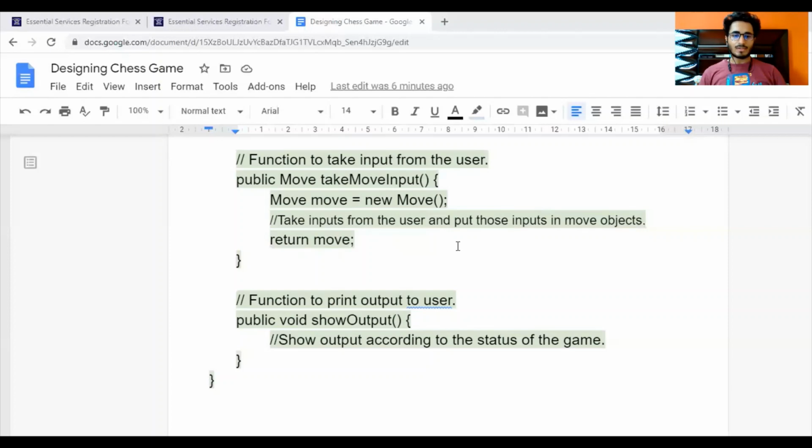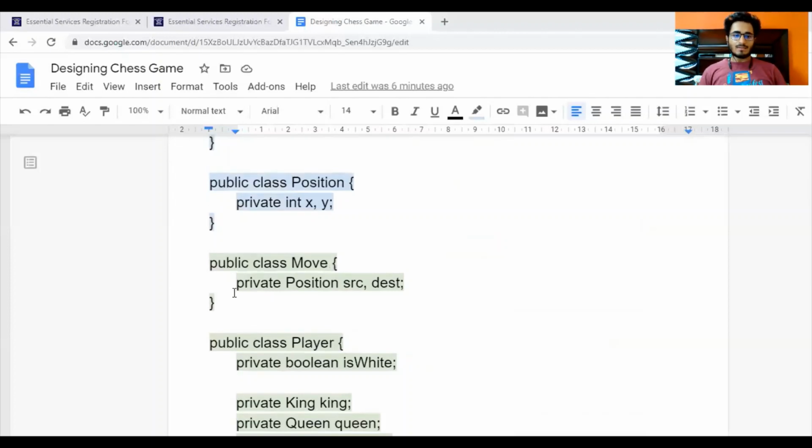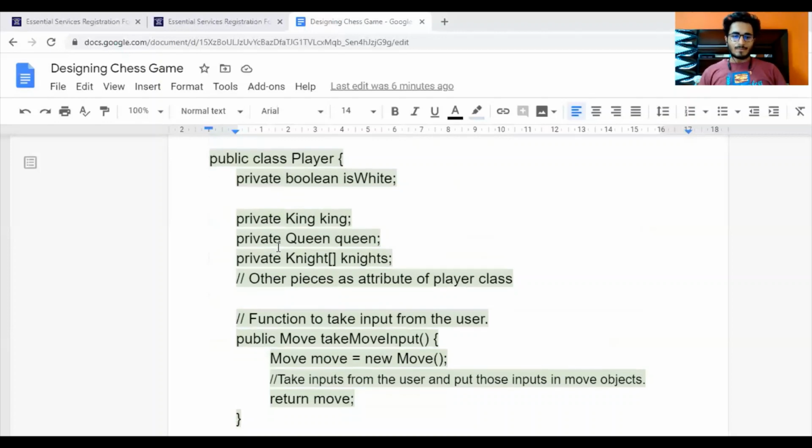So we have clubbed all those inputs to form a new class, that is our move class, and the coordinates of a cell, that is the row and column of that cell, are clubbed together to form a position class. So this is how we basically club similar data to form the helper classes. We just have to think of our main classes and our entities, and we will club our similar data to form the helper classes.